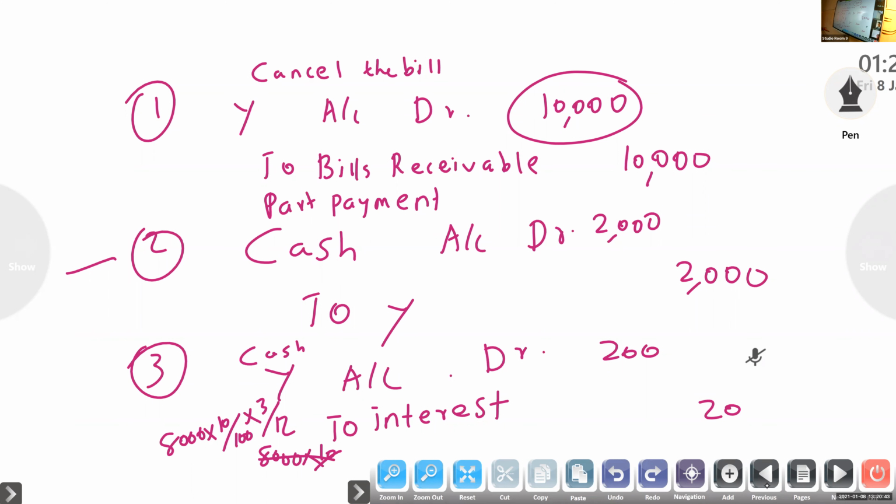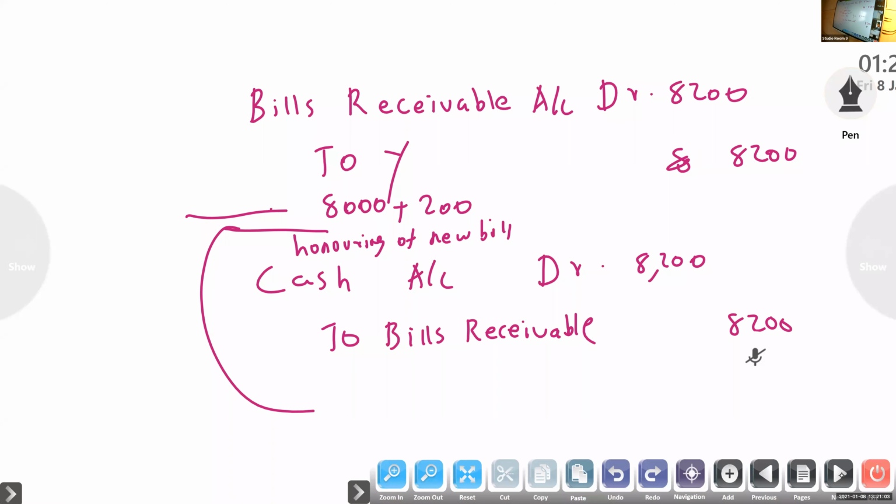Next, part payment: cash account to Y. Next, interest: Y account to interest. Interest is our income. If we receive interest in cash, cash account to interest. Then new bill: bills receivable account to Y. Suppose it is honored, cash account to bills receivable. Clear now?